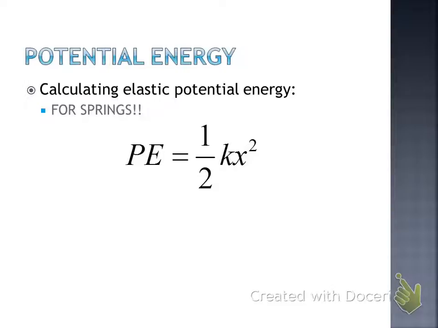This is going to be one of the only ones. The F equals kx, and then this one. What did we talk about the x? What variable is that for? Displacement. Good, and that always has to be in meters. Typically we don't stretch springs a matter of meters. We might stretch them a matter of millimeters. So when we do spring equations, you need to be very diligent about your units. We're not going to stretch a spring usually a meter. We're going to usually stretch it 2 millimeters or compress it a centimeter or something like that. So make sure that you pay attention to your units there.